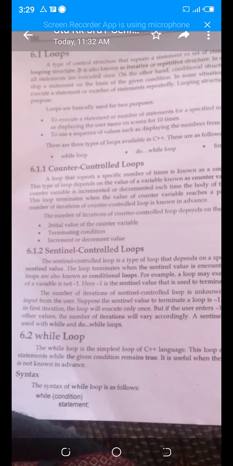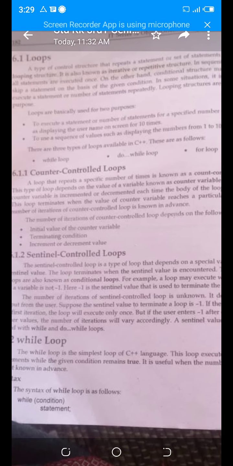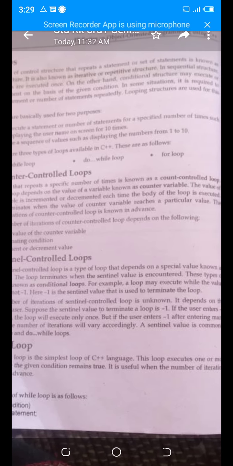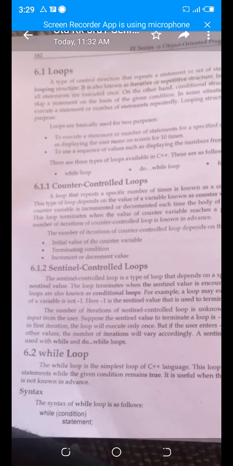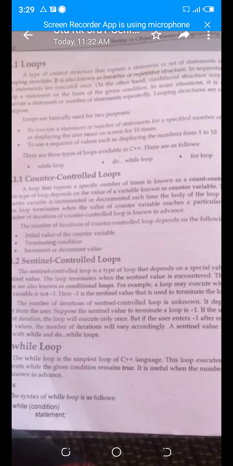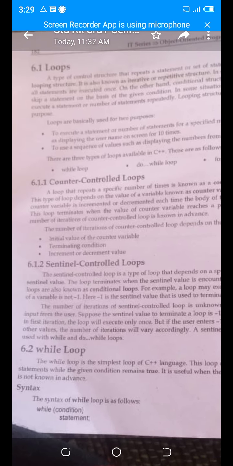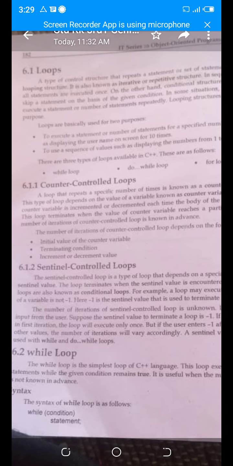I am moving toward the next type of loop, that is the sentinel controlled loop. The sentinel controlled loop is a type of loop that depends on a special value known as the sentinel value. The loop terminates when the sentinel value is encountered. These types of loops are known as conditional loops.